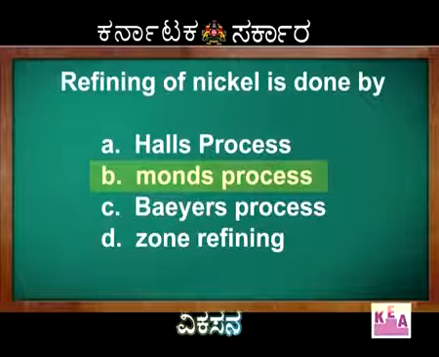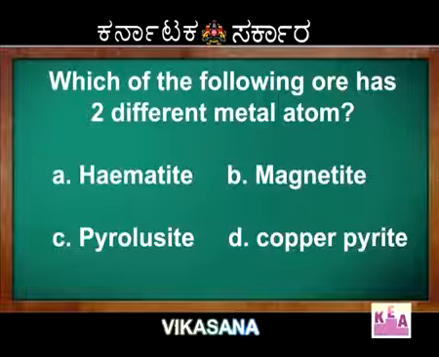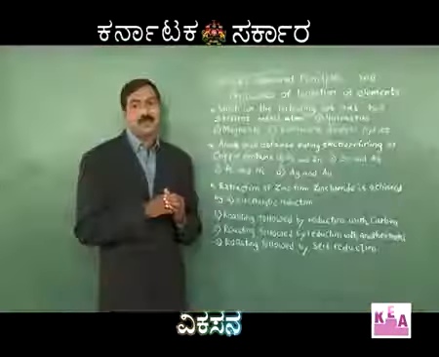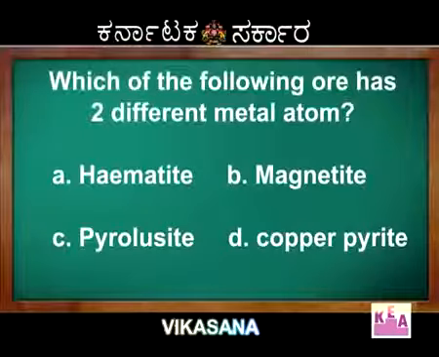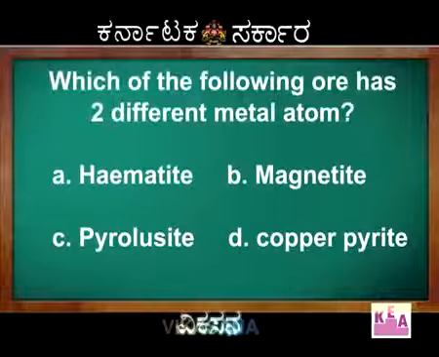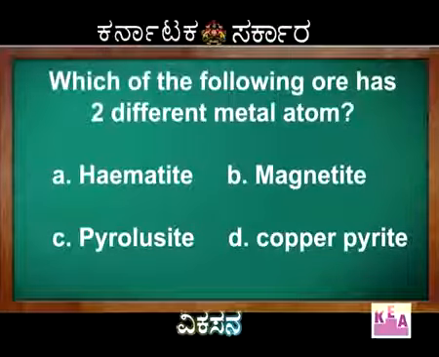We'll begin with the next question. Which of the following ores has two different metal atoms? As I specified in my earlier question, the more you know about the ores and their composition, the easier it will be to answer this. Here you have hematite, magnetite, pyrolusite, copper pyrite.